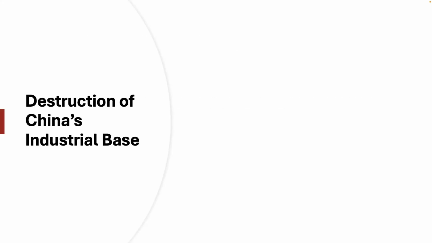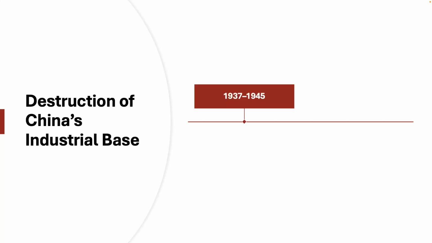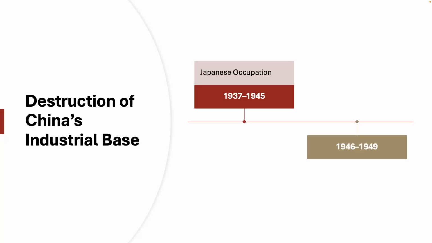Beginning first in thinking about the destruction of the Chinese industrial base, we have to think about the fact that the industrial sector was gravely affected by both the Sino-Japanese War and Japanese occupation between 1937 and 1945, as well as the Chinese Civil War between 1946 and 1949. During Japan's occupation of China, many industrial centers, especially those in the eastern coastal regions, were either destroyed or were repurposed not to serve the Chinese economy, but to serve, of course, the Japanese war efforts.